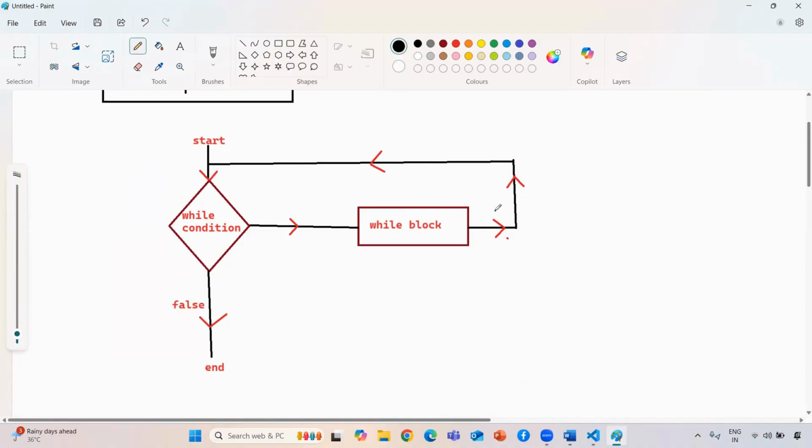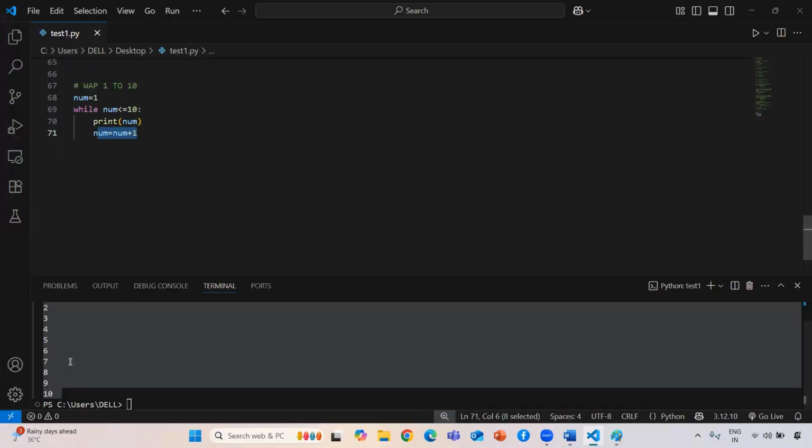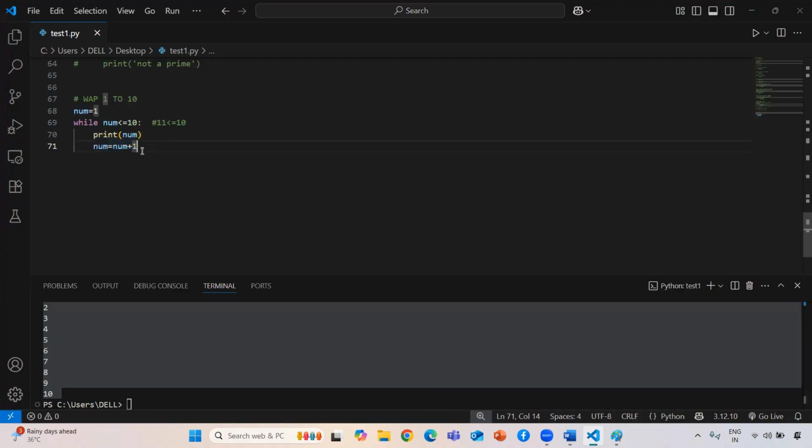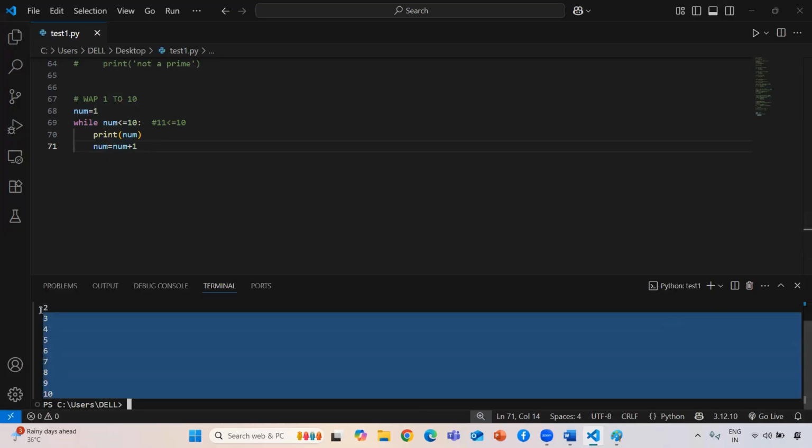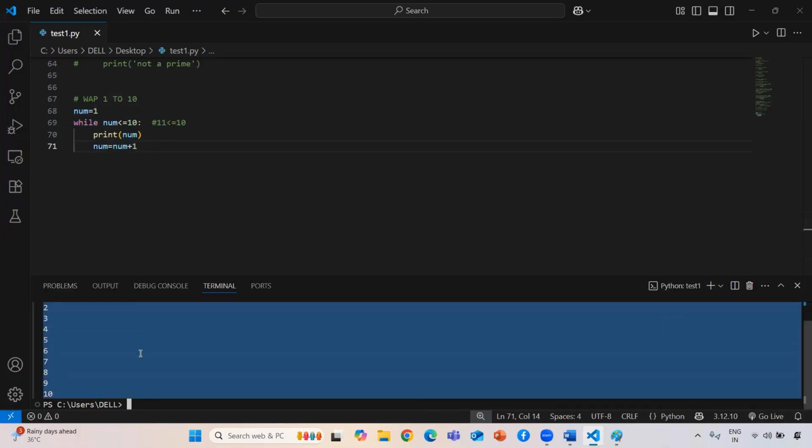Okay, guys. So now, whenever you give the updation value, you eventually reach a false condition. When my number becomes 11 after 10, I check whether 11 is less than or equal to 10. This condition becomes false, so it will not execute the while block. It will come outside the while loop. That's why after 10, it will not print anything. So this is the way we can use our while loop. Okay.